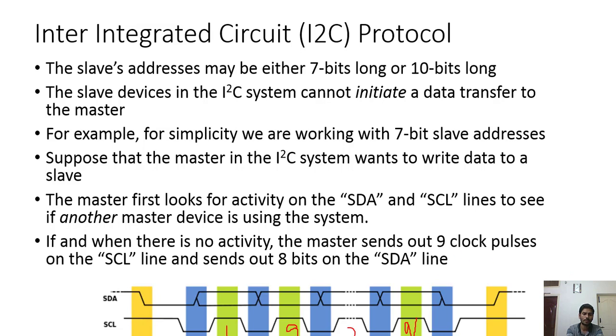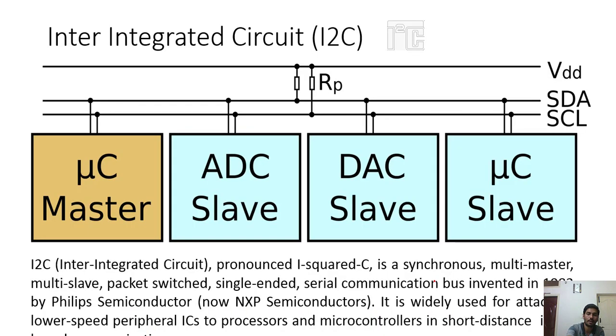As soon as it pulls down, first it is going to send the address. The first 8 bits will be the address plus read/write. Since there are many slaves, the address will be sent to slave 1, slave 2, slave 3.